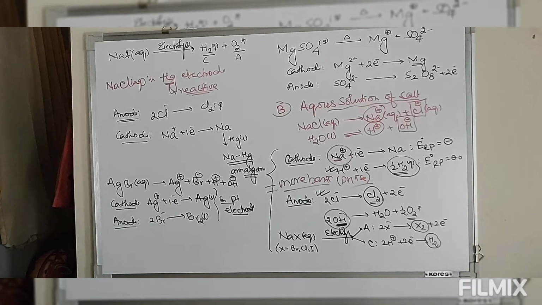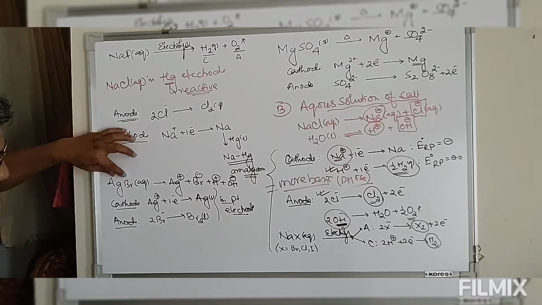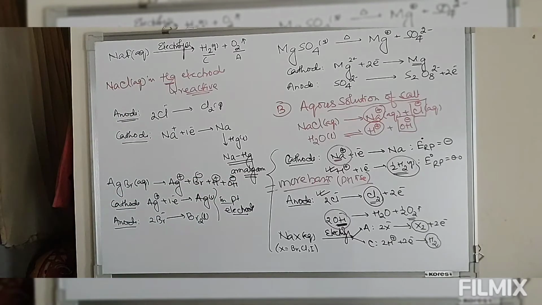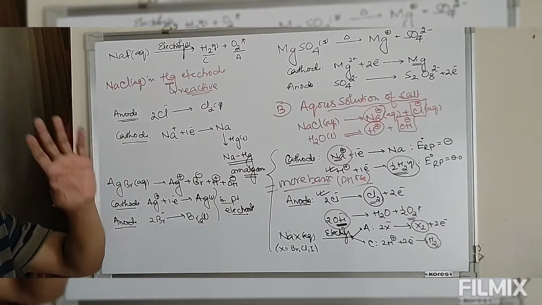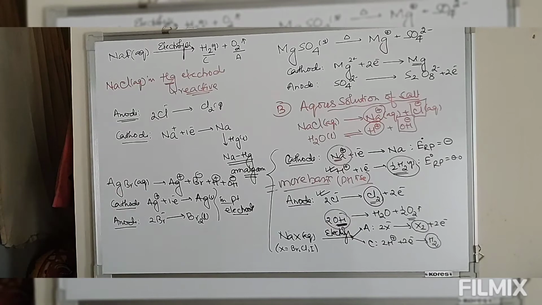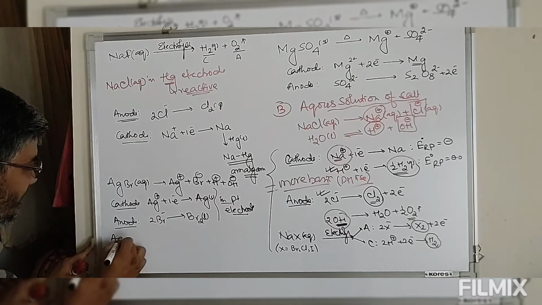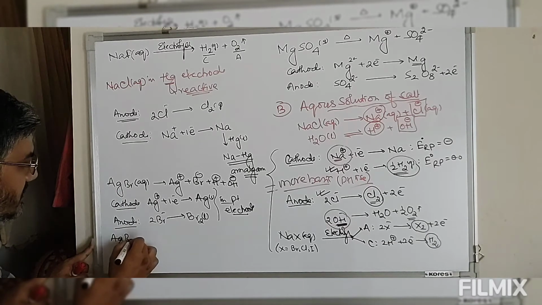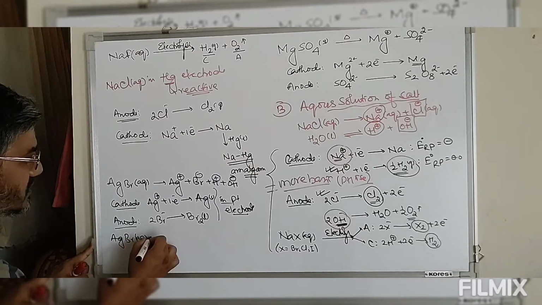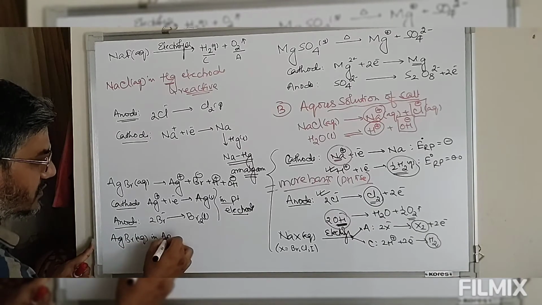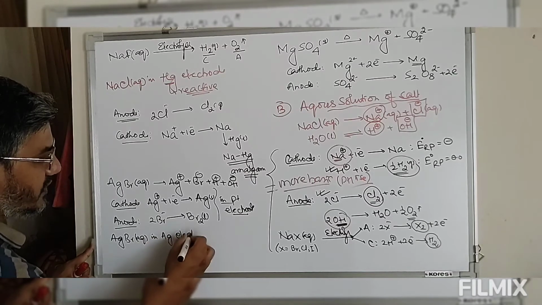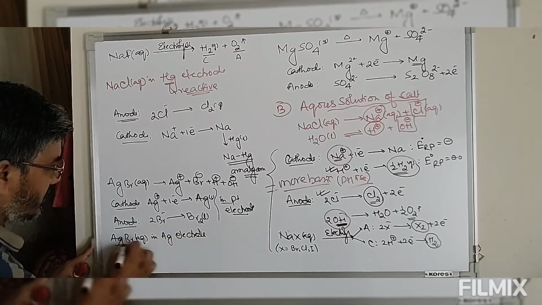But suppose this aqueous solution of AgBr electrolysis is carried out in presence of a reactive electrode like silver. Take this AgBr aqueous in silver electrode. So we are using a reactive electrode here.